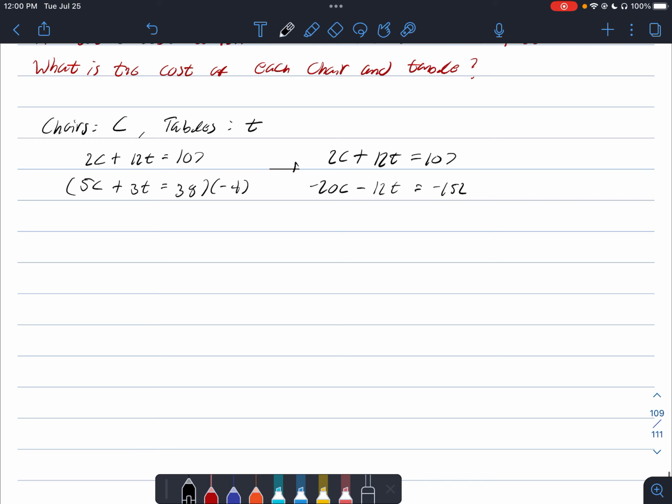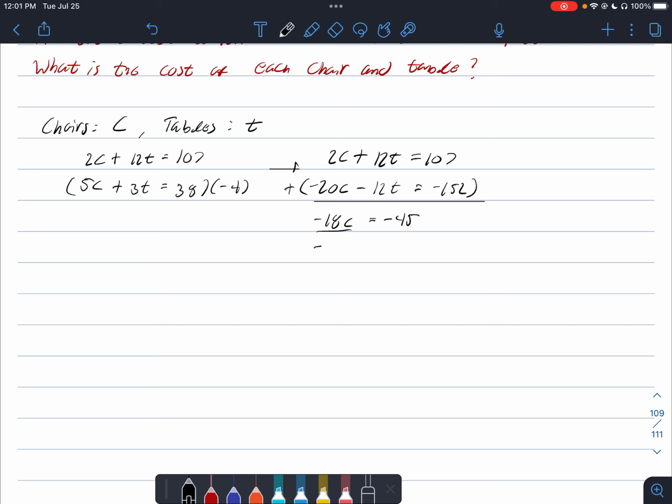Okay, cool. So let's go ahead and add these equations together. 2c plus -20c, or 2c minus 20c, is going to give us -18c. And the 12t and -12t will disappear. And now we have 107 plus -152, and that's going to give us -45.